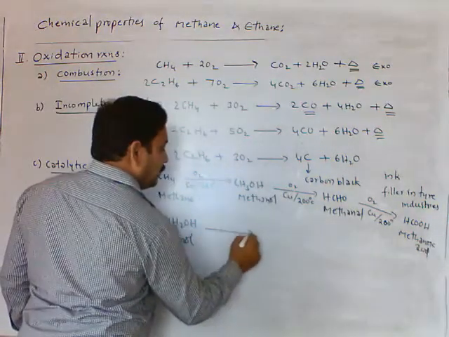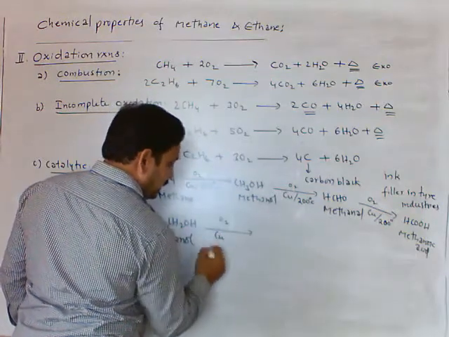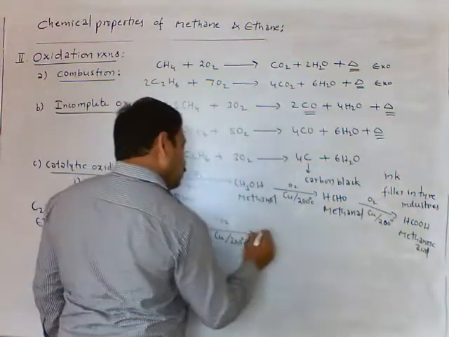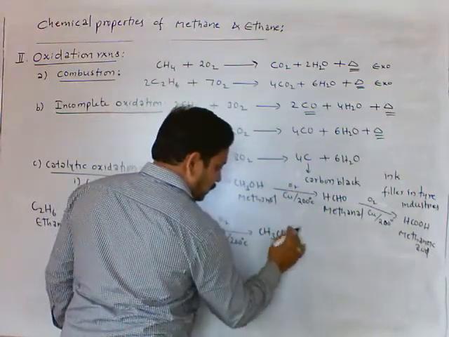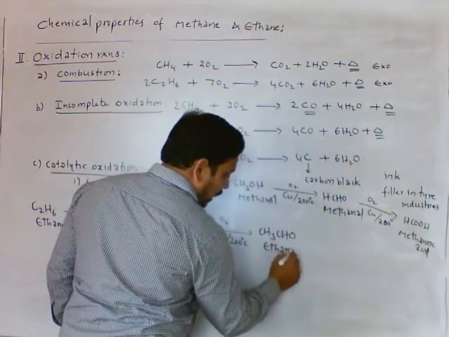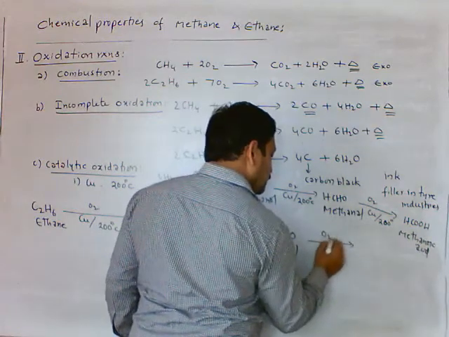Now further oxidation takes place with copper at 200 degrees Celsius. We get CH3CHO. This is the aldehyde group, ethanal.